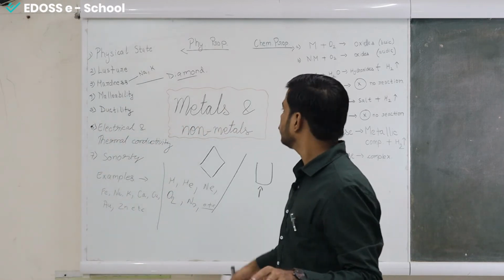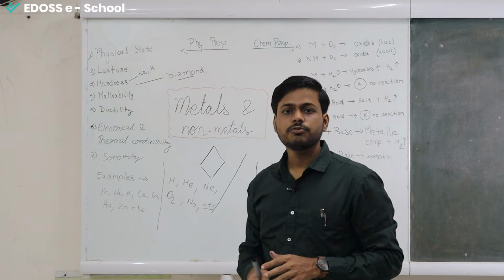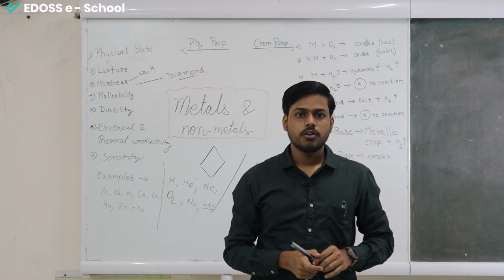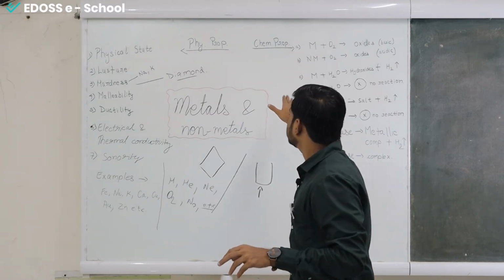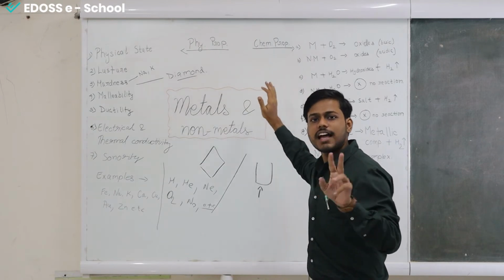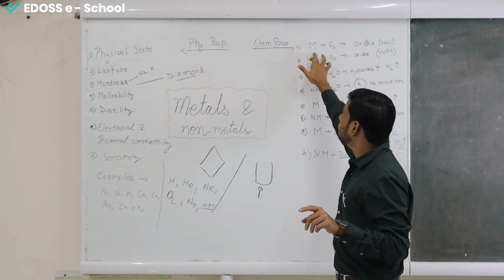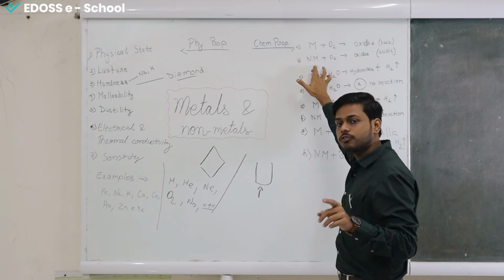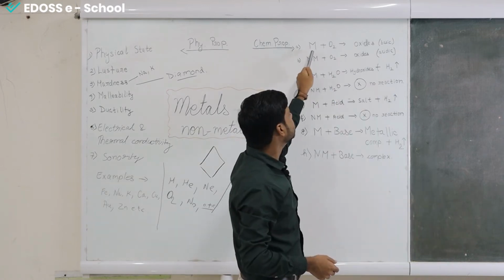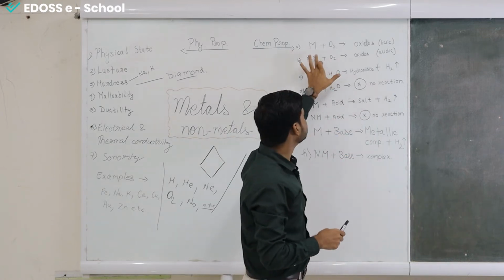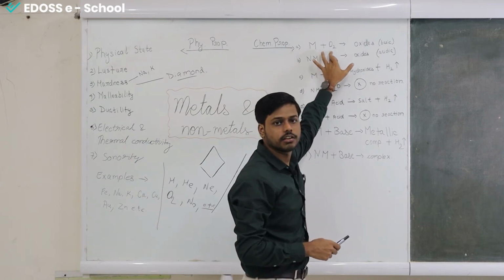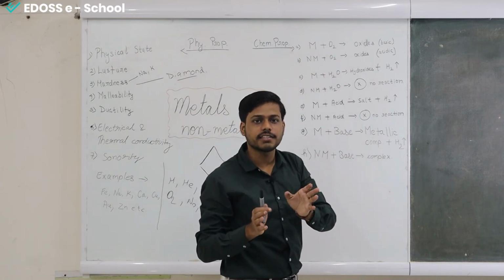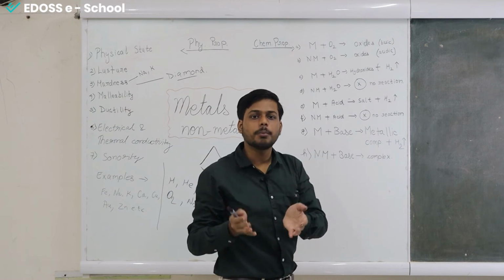Now we will move on to the next topic, that is chemical properties for both metals and non-metals, okay. So now we are discussing the chemical properties of metals and non-metals, okay. Here the M word is for metals, NM is for non-metals. Chemical properties, firstly we are going to discuss how metals and non-metals react with oxygen, okay. Oxygen आपका हवा में है, गैस है, ठीक है, it is a component of air.